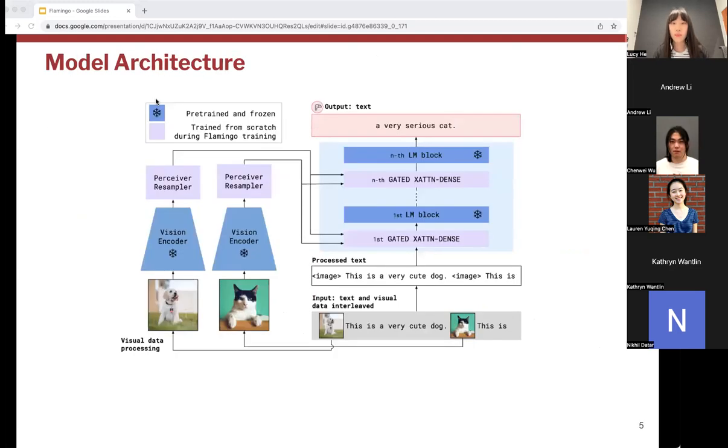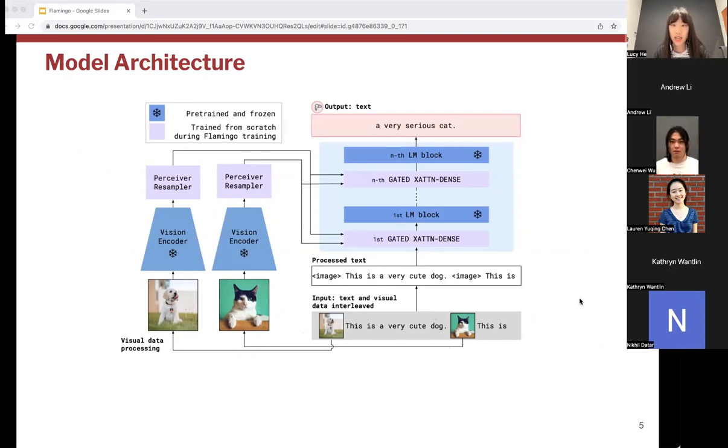Now, let's talk about the model architecture. As we can see here, it has two parts, on the vision side and on the text side. On the vision side, we pre-train a vision encoder with a contrastive text-image approach similar to the CLIP model. The vision model extracts semantic spatial features that we would want to query about the visual data, like its color, shape, nature, positions of objects, etc.